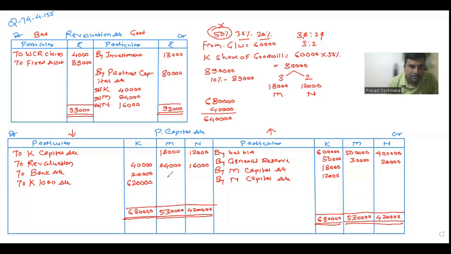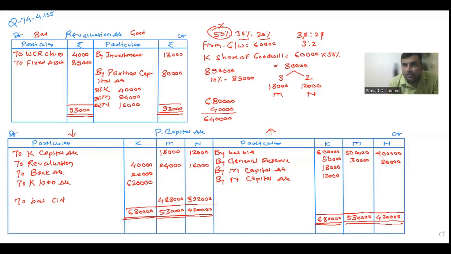So 5,30,000 minus these two: 5,30,000 minus 18 minus 24 is 488. And for the third partner, 420 minus 12 minus 16 is 392. For these two partners, we'll write here "By balance carried down," and this will go to the balance sheet as their capital. Now, the first part of the sum is done, which is the revaluation account and partners' capital account.